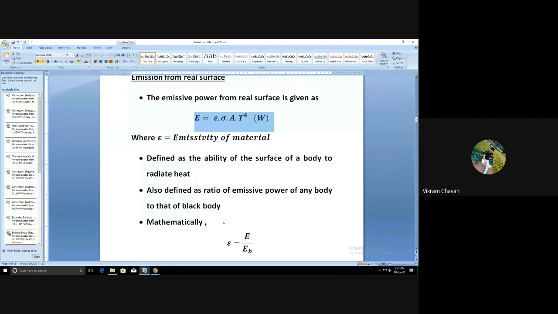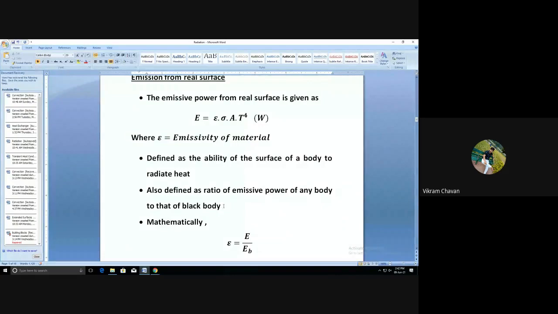So that means, if we consider that the body is a real body, not a black body, the emissive power of that body is the actual emissive power.